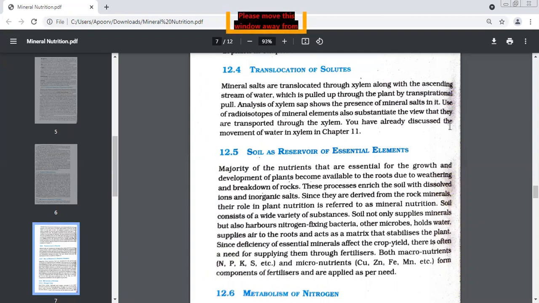Can we provide macronutrients through fertilizers? Yes, ma'am. And if micronutrients are deficient in our field, can they be substituted by fertilizers? Yes, ma'am. Both can be substituted. Very good. Name three important macronutrients.